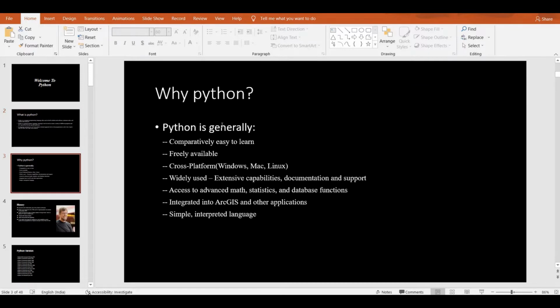And why Python? Why do we want to choose Python? Python is general purpose, so it is easy to write code, and it is flexible across any platforms like Windows, Mac, and Linux. Overall it works everywhere, it has access to advanced math, stats and database functions, and it is a simple interpreted language.